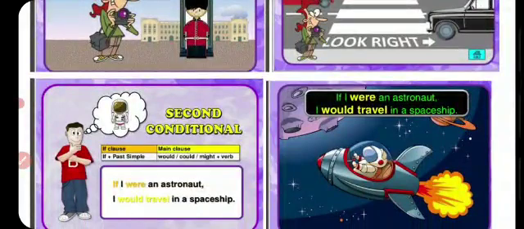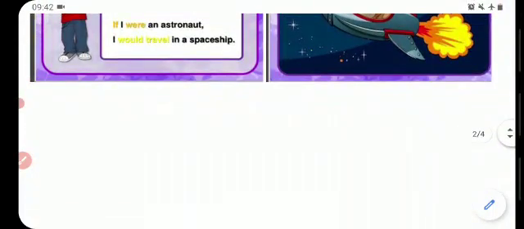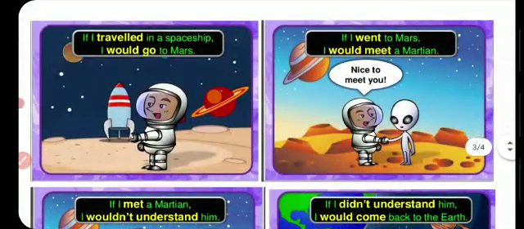Let's move to the second conditional, that is also called improbable conditional. So the pattern will be if plus past simple plus would, could, might plus verb. If I were an astronaut, I would travel in a spaceship. If I traveled in a spaceship, I would go to Mars. If I went to Mars, I would meet a Martian.